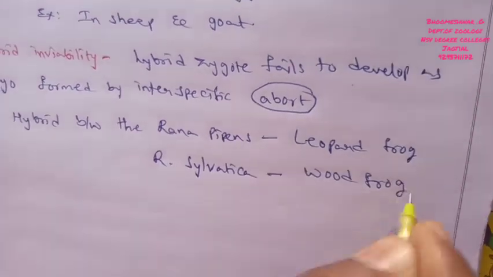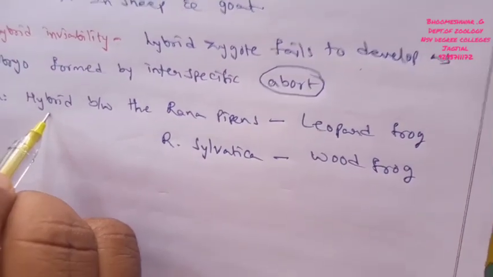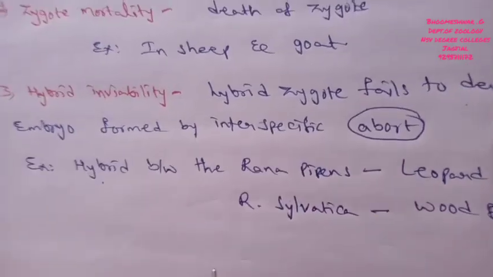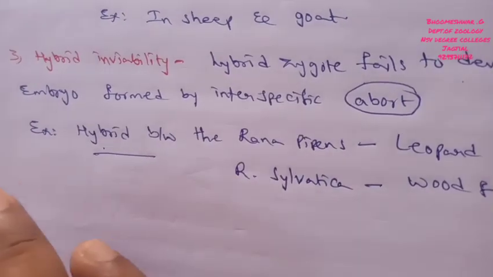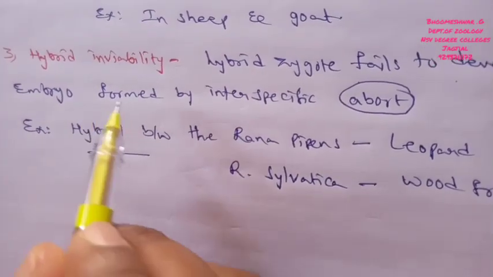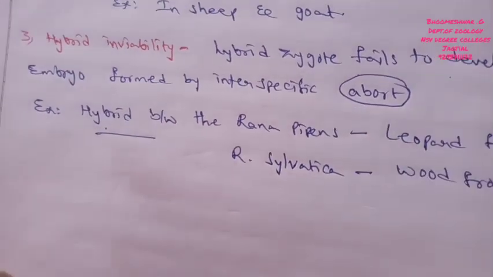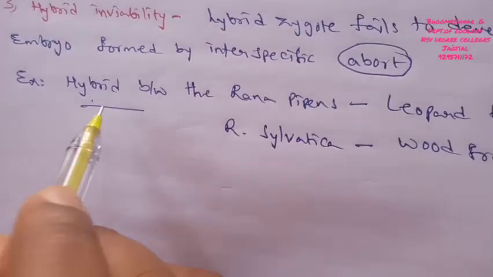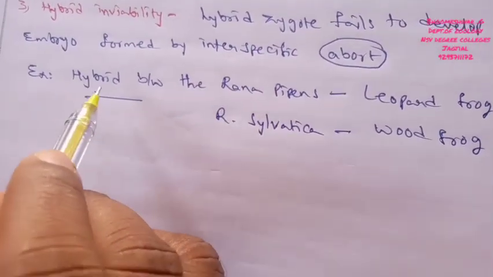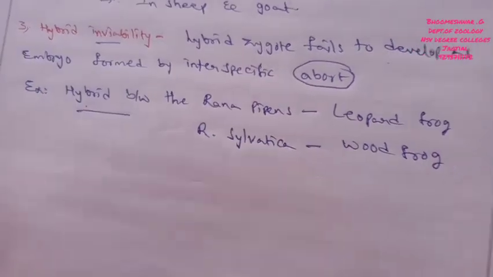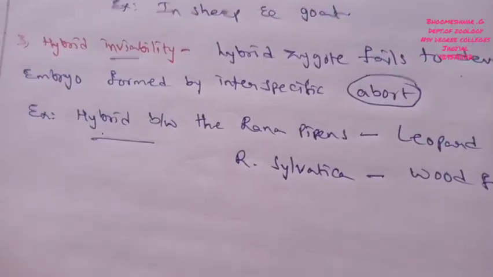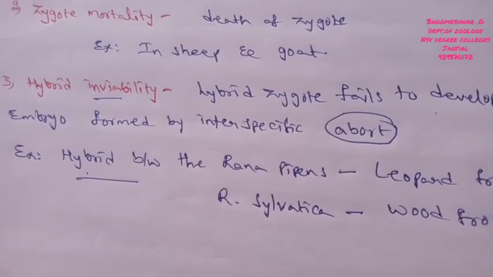Between them a hybrid can form, but these hybrids do not survive beyond the early gastrula stage. The gastrula stage is an embryonic development stage. At the time of embryonic development the hybrid dies, showing inviability. So this is the third type, hybrid inviability.